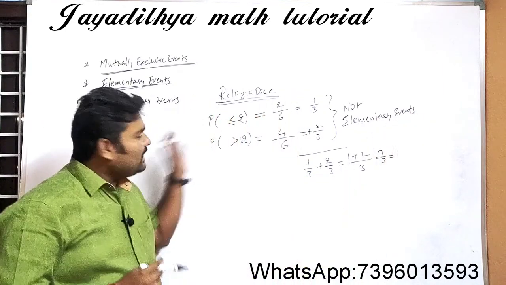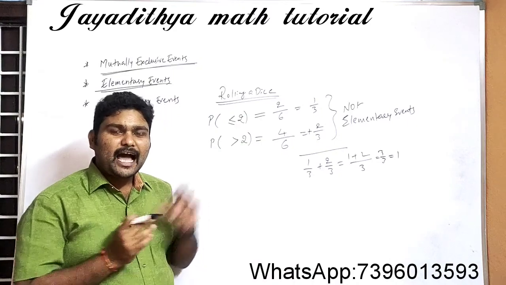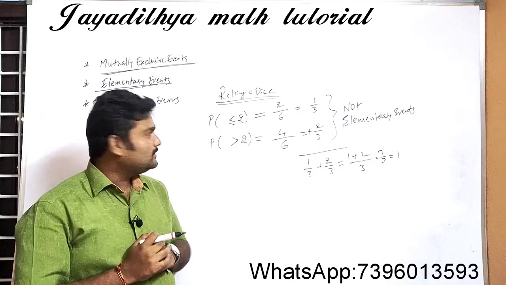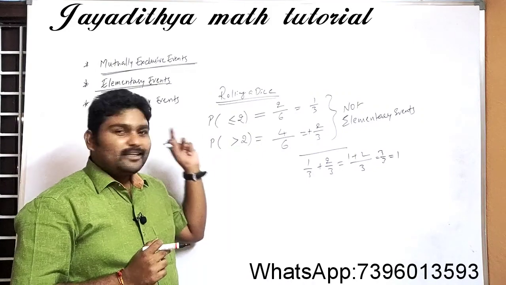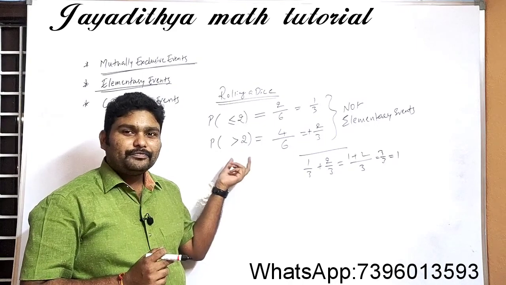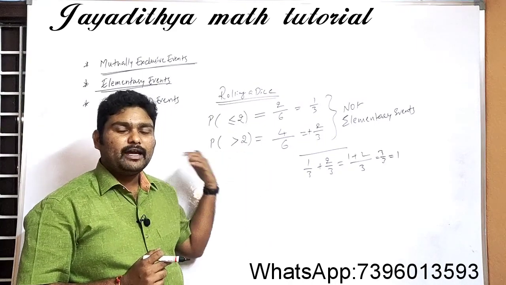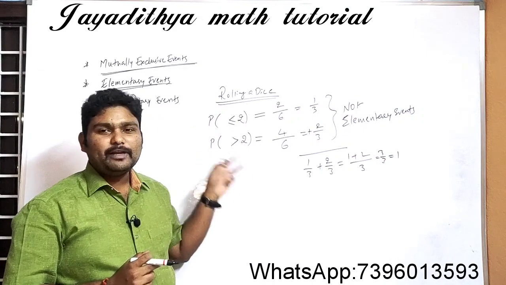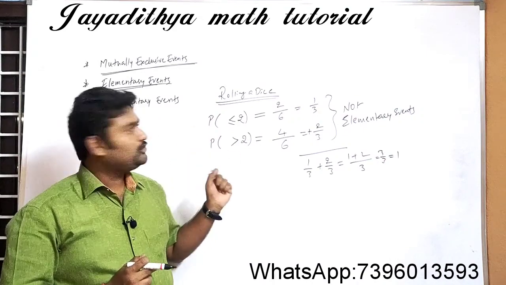You tell me, are they mutually exclusive events? Comment in the comment section. See here, when we are talking about greater than 2, this will definitely prevent all the other outcomes, right, Nana? So these two will definitely be mutually exclusive events. Why?